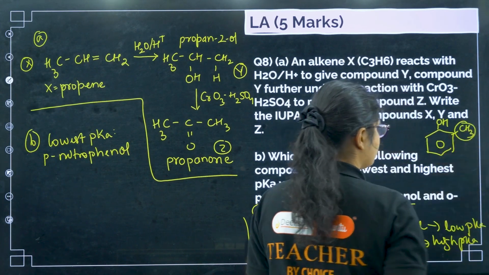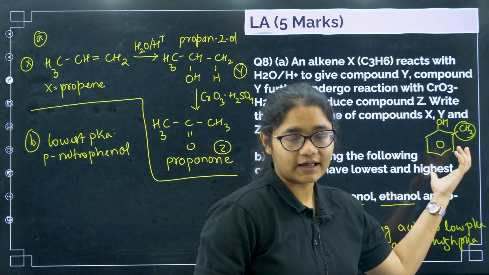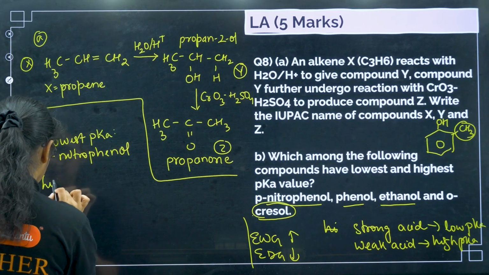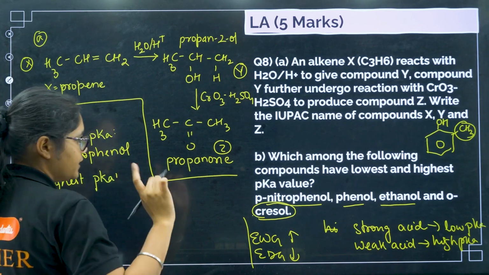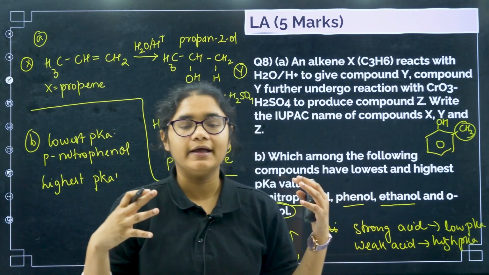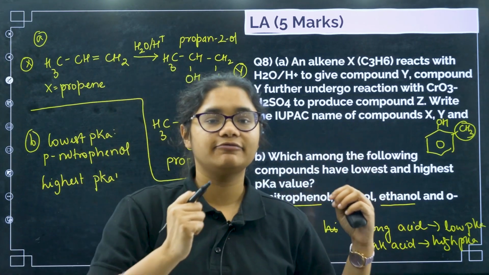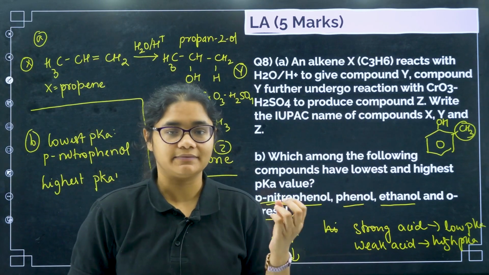So it is an electron donating group. Okay, it will decrease the acidity. So what will we get here? Highest pKa value. Okay, one more thing. Phenols are very good acids compared to aliphatic alcohols like ethanol. Why? Because in phenols the conjugate base is very stabilized.